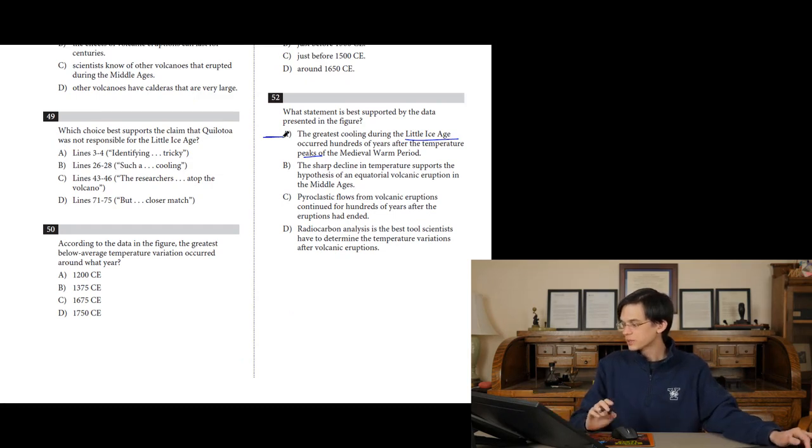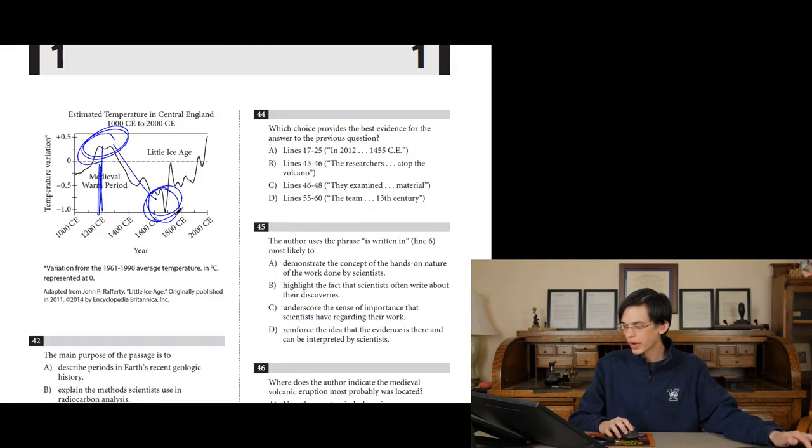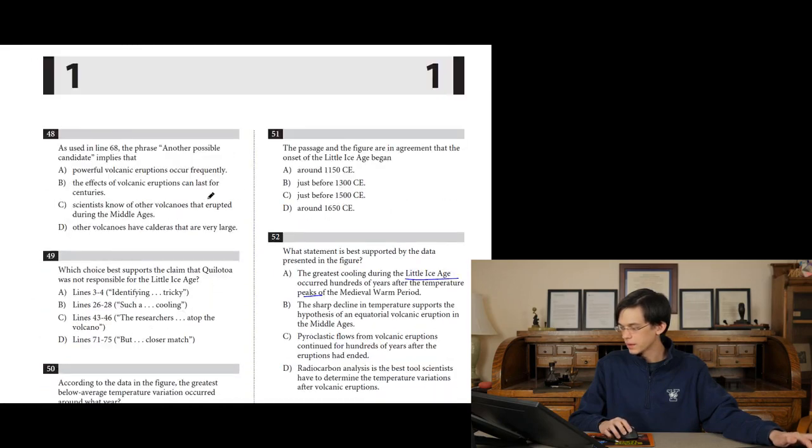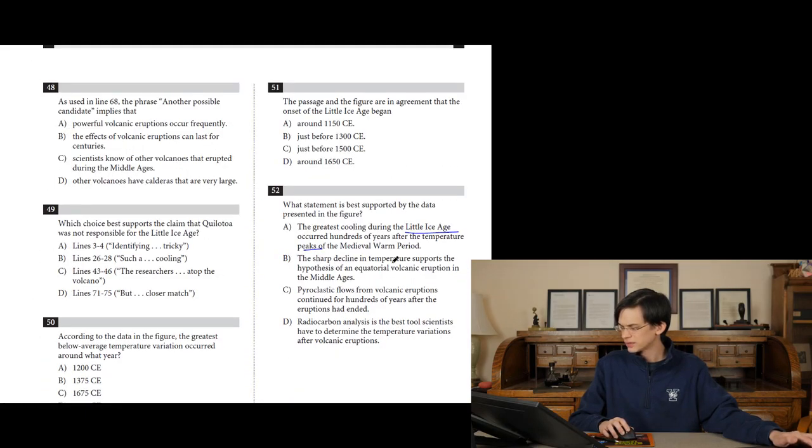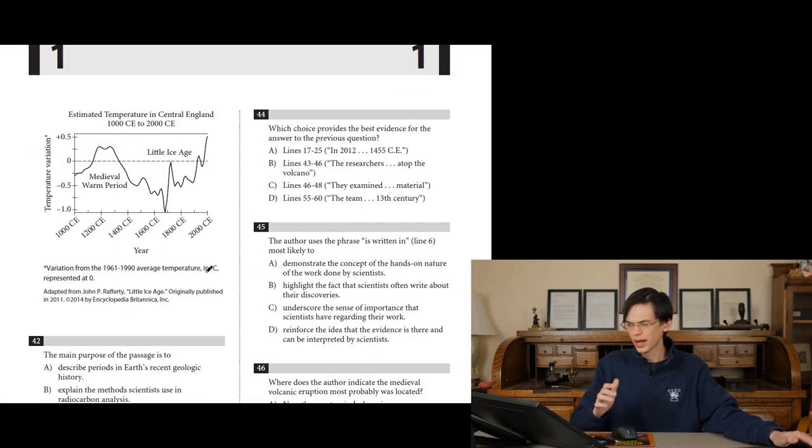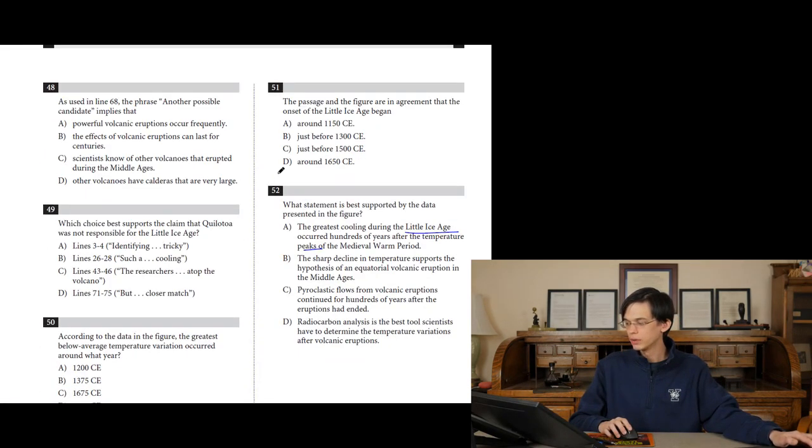B. The sharp decline in temperature supports the hypothesis of an equatorial volcanic eruption. Why should we assume that the decline in temperature supports the hypothesis that it happened in the middle of the Earth? I don't understand why location plays a role at all in this chart. We know this is about central England, but I don't know how the location of a volcano affects the temperature at different parts of the world.